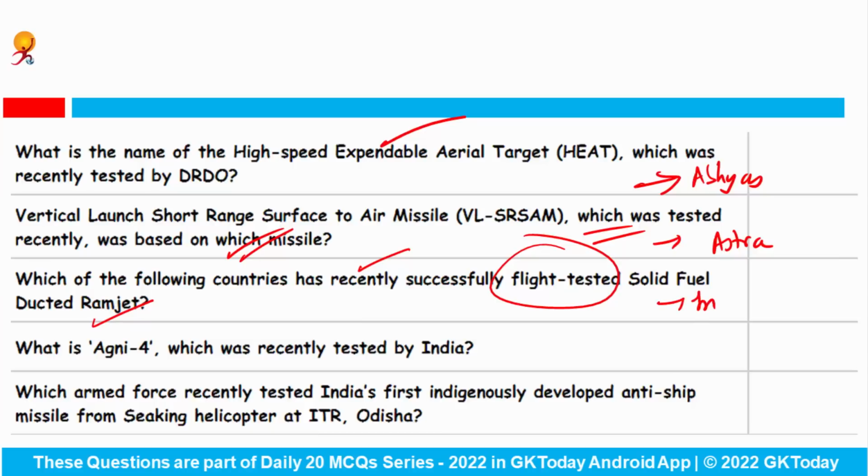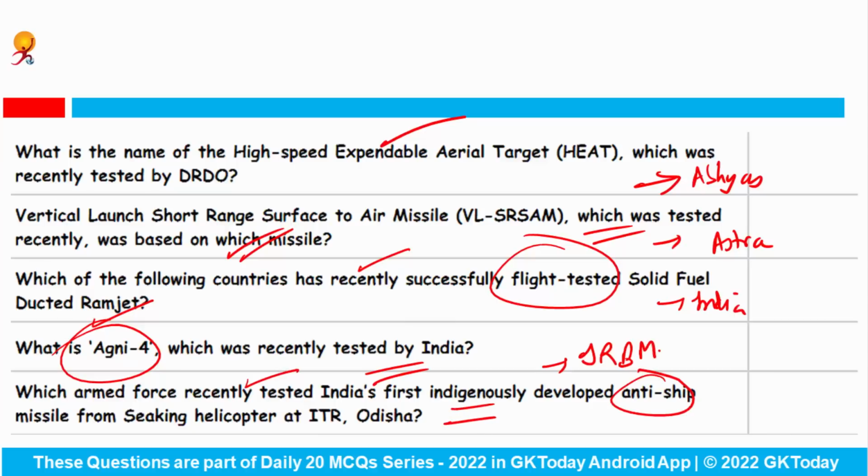The answer is India. What is Agni 4 which was recently tested by India? This is a kind of intermediate range ballistic missile. Which armed force recently tested India's first indigenously developed anti-ship missile from the Seaking helicopter at ITR, Odisha? This is the Indian Navy. Okay.